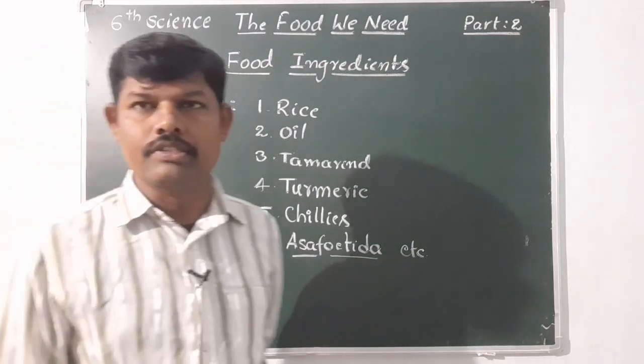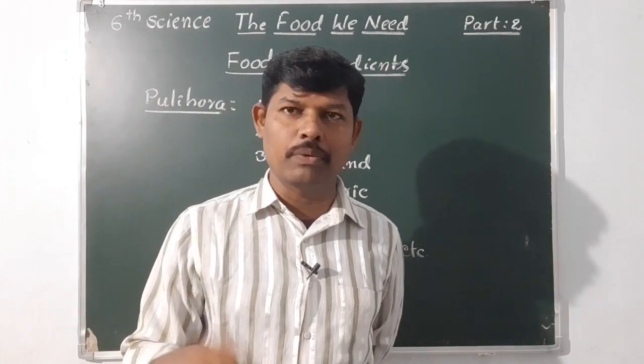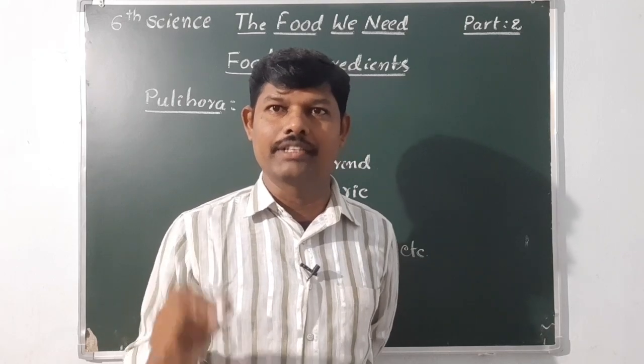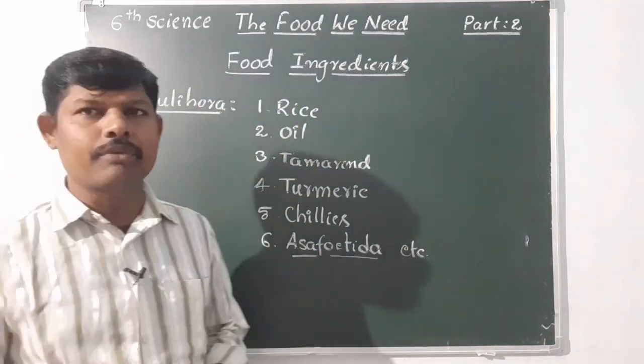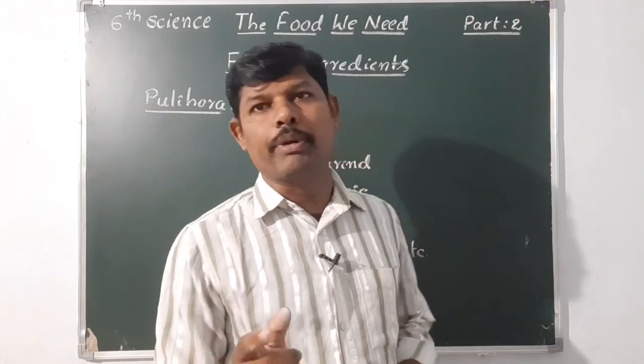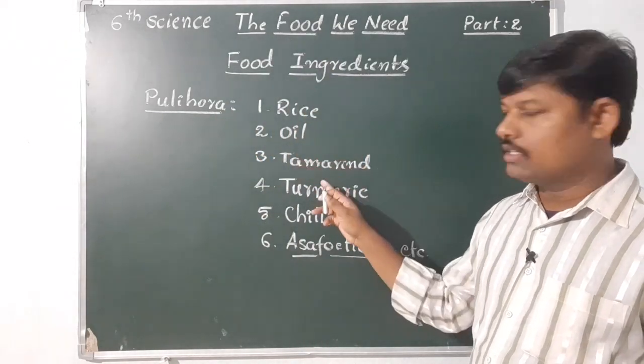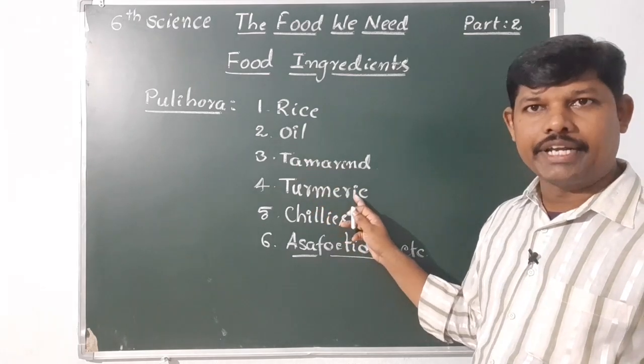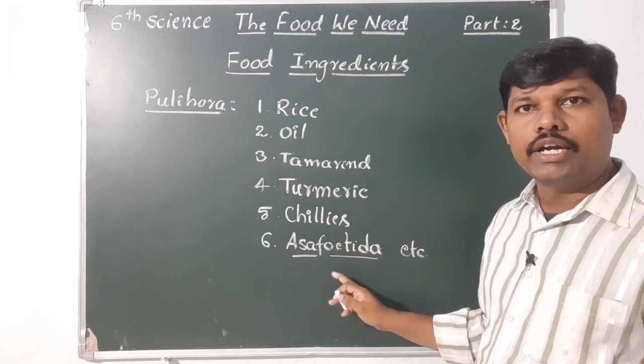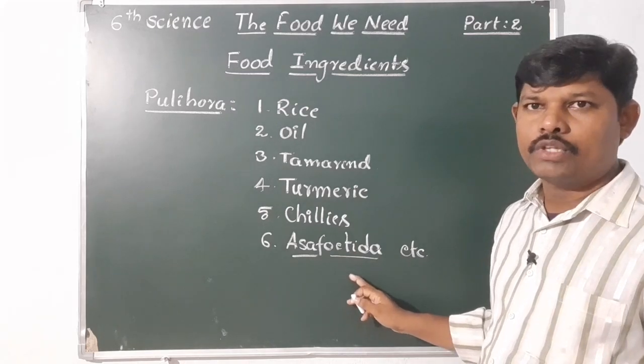Generally, we call it inguva in Telugu. We add inguva, that is asafoetida. See once again, the required materials to prepare pulihara: rice, oil, tamarind, turmeric, chilies and asafoetida, inguva.